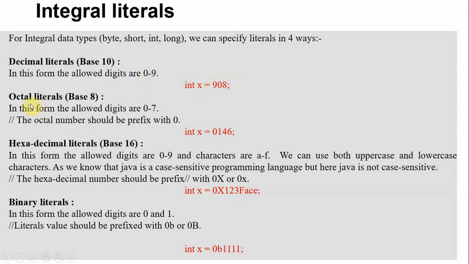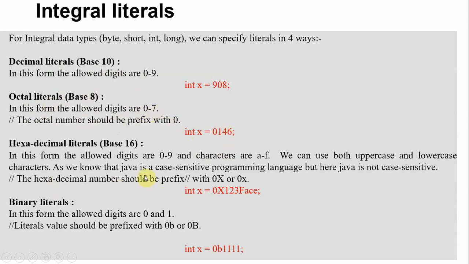An octal literal is nothing but base 8. The allowed digits here are 0 to 7 only. Always this octal literal is prefixed with 0. That's why 0 is prefixed here. It represents an octal literal, and the value is 0146. Only digits 0 to 7 are allowed here.